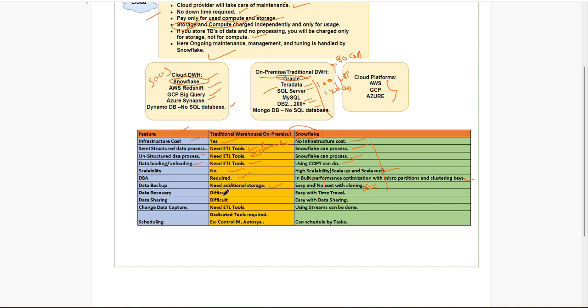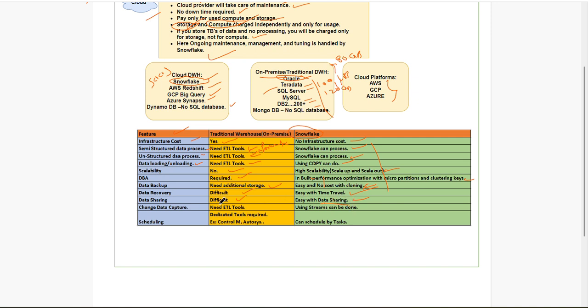Data recovery. We have the time travel concept. With that, we can easily recover data whenever we mistakenly update or delete it. We can go to a particular time and recover. We have some restrictions, and we will learn everything. On-premises, it's very difficult. It's not impossible, but very difficult. Data sharing also, we can do it on-premises, but it's very difficult. In Snowflake, we can easily do it using data sharing.